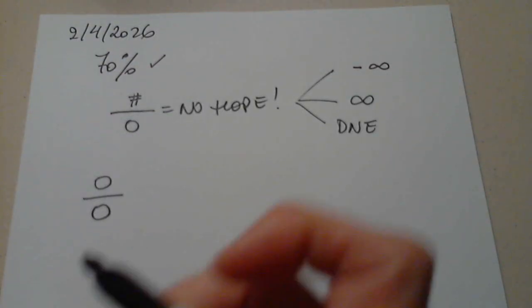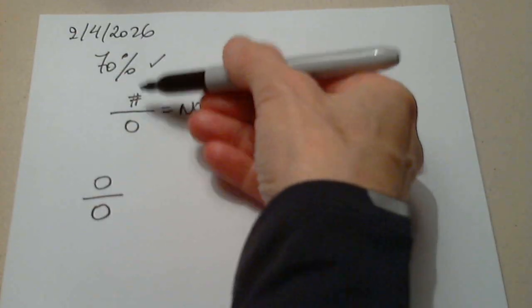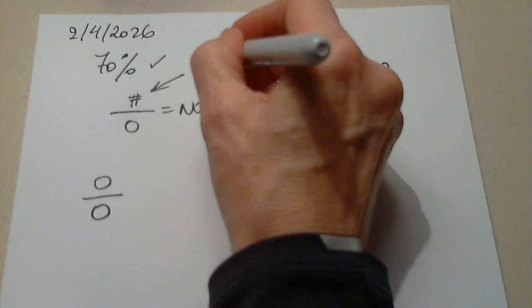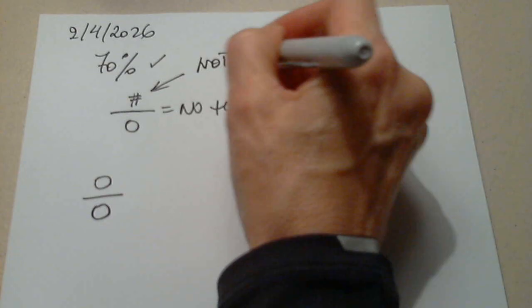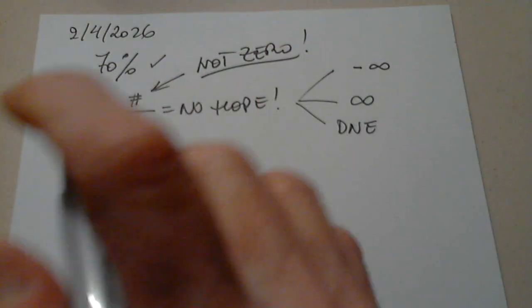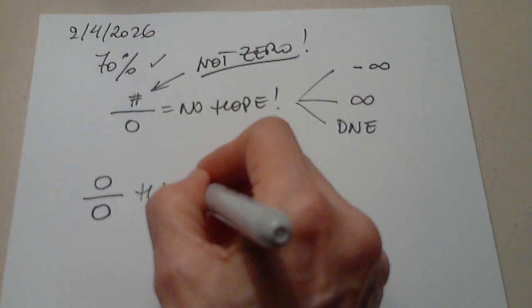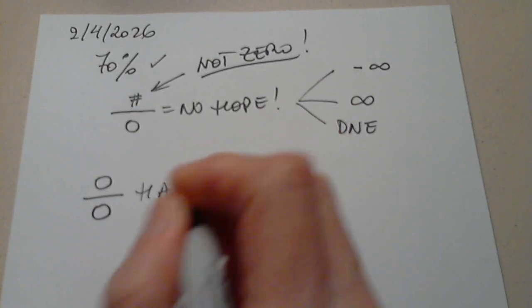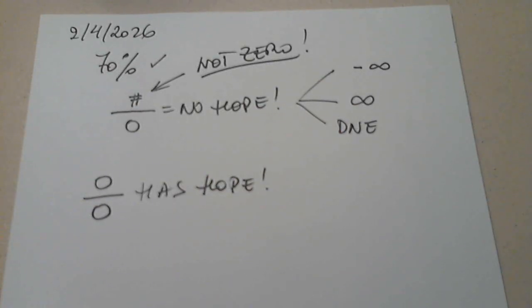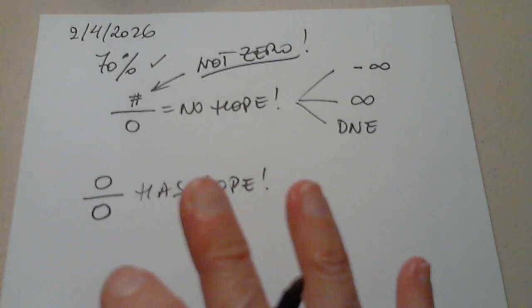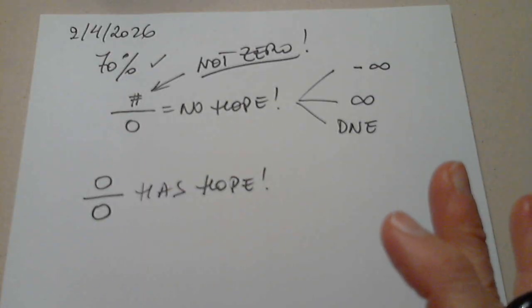0 over 0, which is not here, right? This is not 0. Not 0. 0 over 0 has hope. Notice that I didn't say the limit exists. No. I only said there is hope. There are chances that the limit exists. Okay. So I'm going to start. There are many, many situations here.